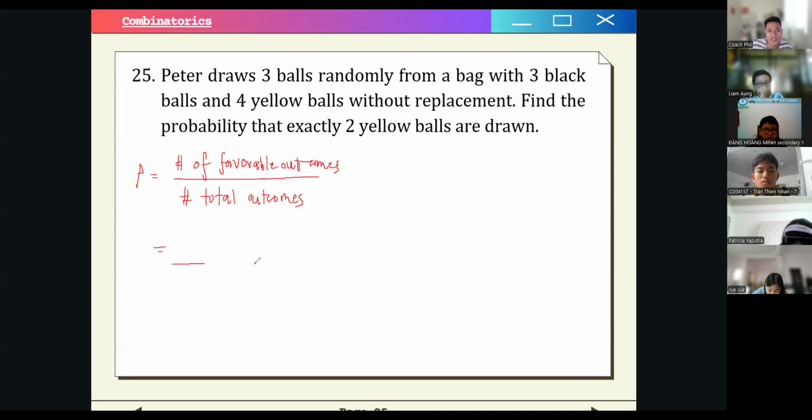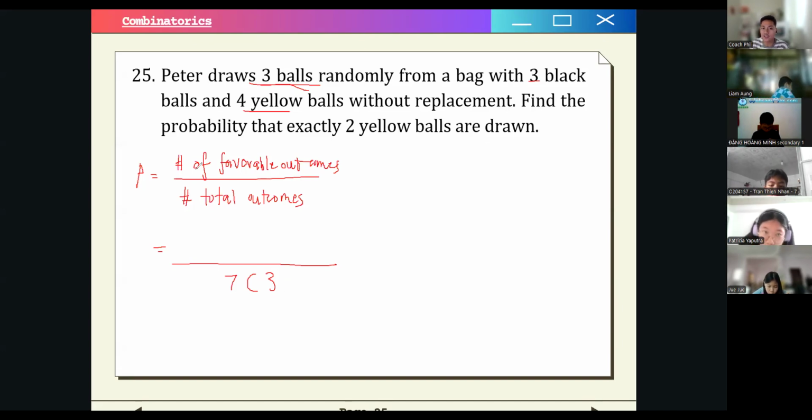So what is our number of total outcomes? We choose 2 yellow balls from how many balls? 3 plus 4 is 7, right? Exactly 2 yellow balls are drawn. No, we actually draw 3 balls, not 2. So our number of total outcomes is 7 combination 3, or 7 choose 3, because out of the 3 plus 4 balls that we have, we choose 3 balls randomly. So 7 choose 3.